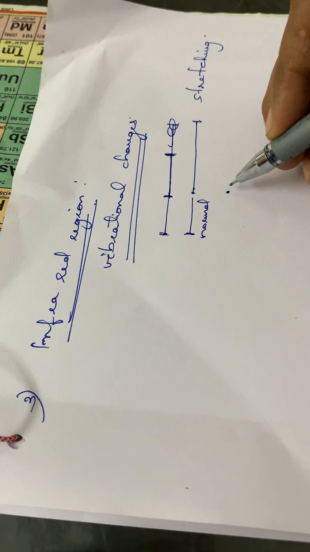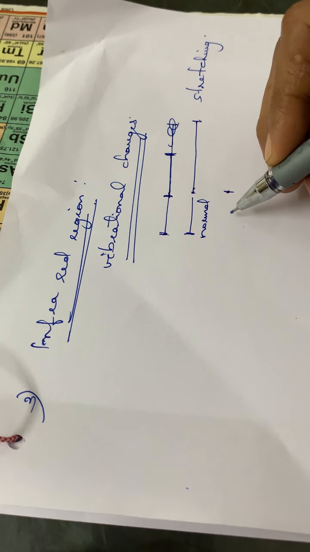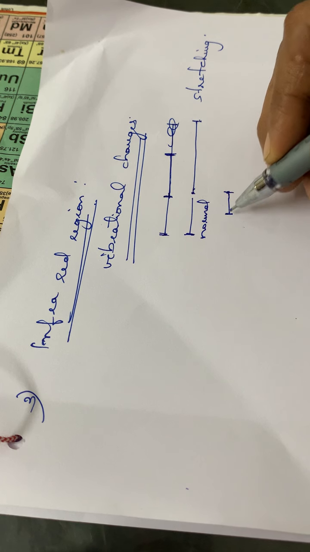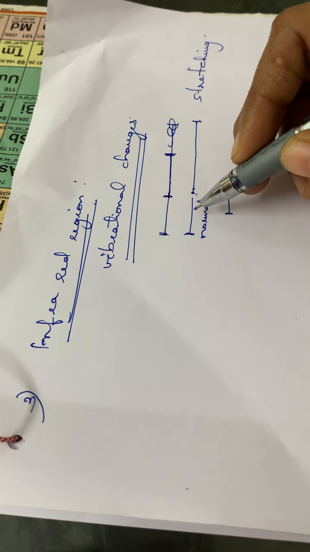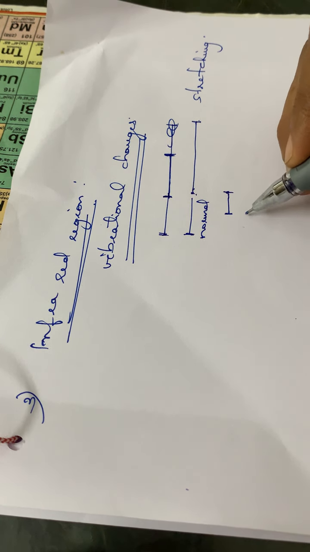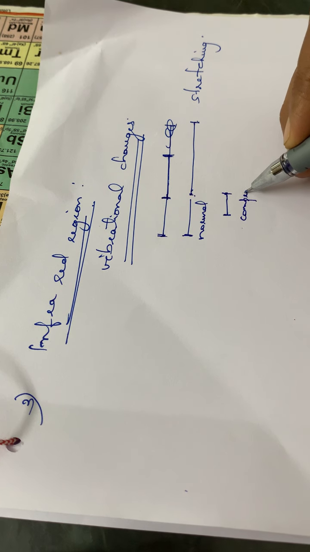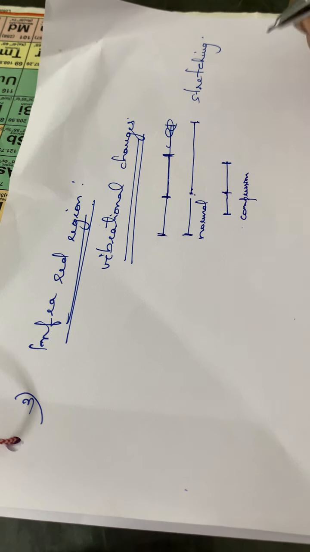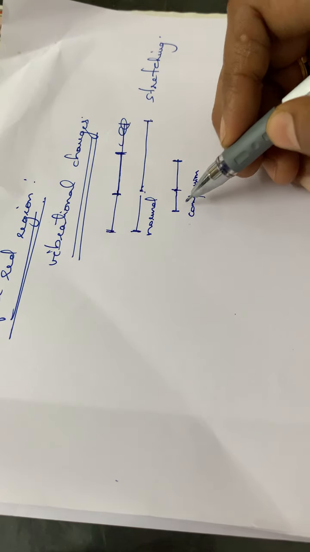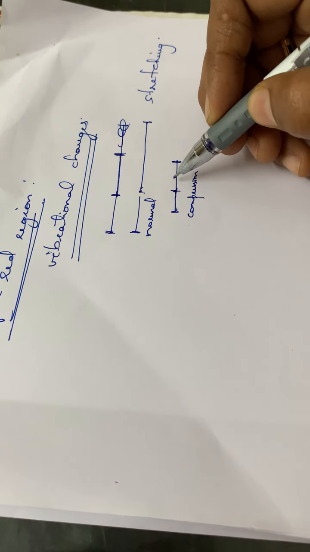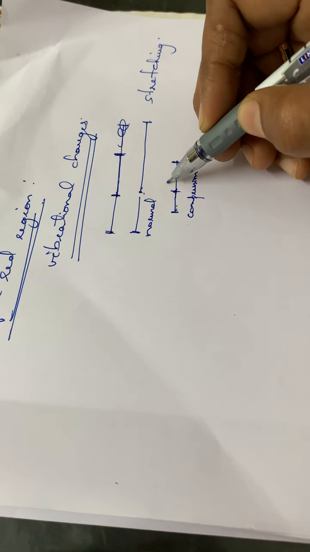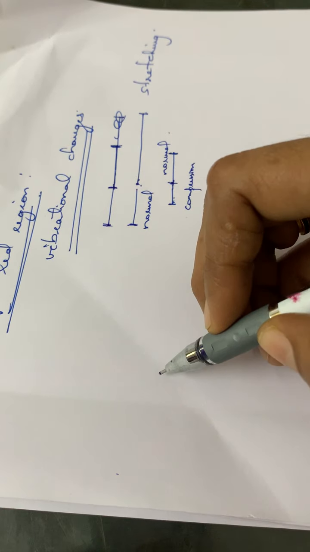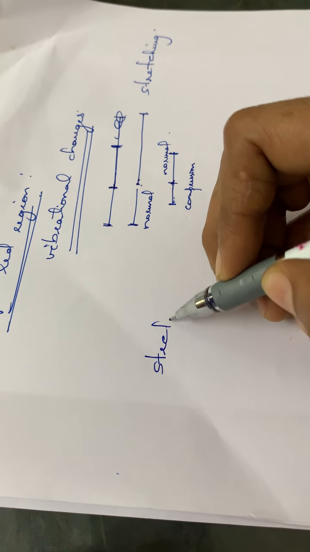Then again, suppose there is a compression for this bond. This is the normal position, or the normal length of the bond. If there is compression, that particular bond will be compressed and the other will be in the normal position. So this is the compressed mode, and this is the normal mode. Likewise, if a molecule is vibrating, it will be undergoing 3 types of vibrations.